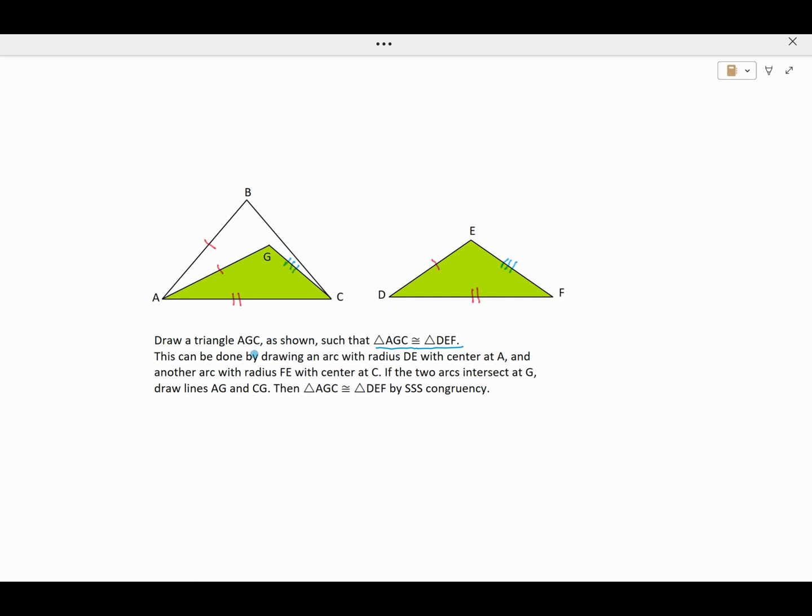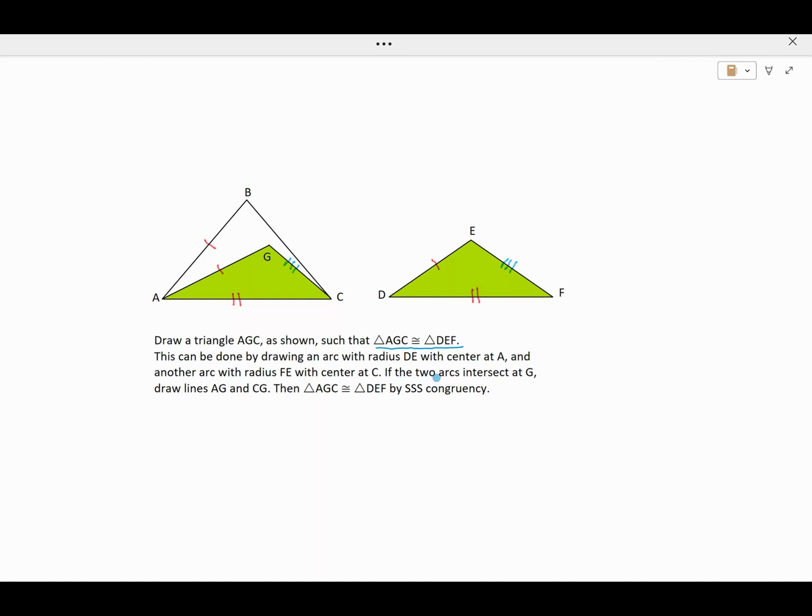We can draw such a triangle by drawing an arc with radius DE and with center at A. That means we draw an arc like this, and another arc with radius FE with center at C. So we draw another arc like this.